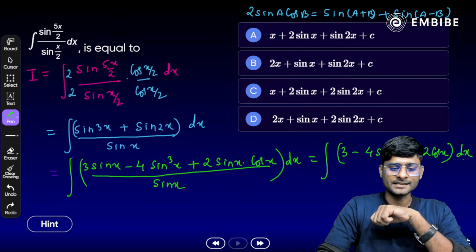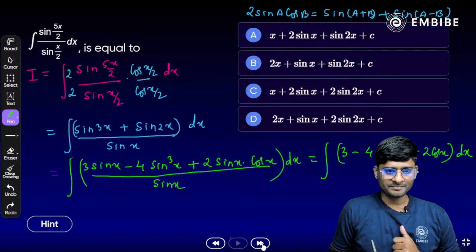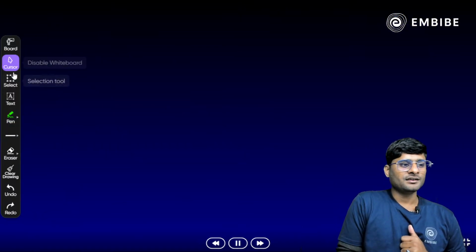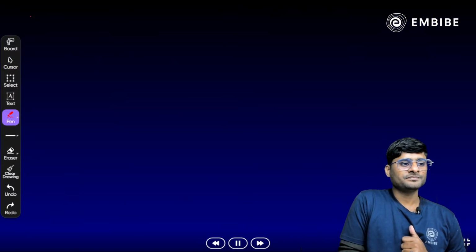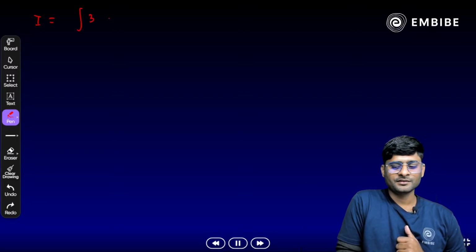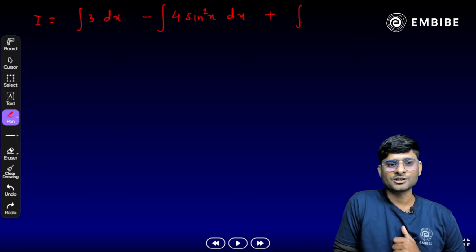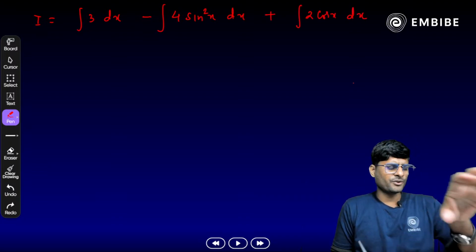OK, yes, now we break this and integrate it. How do we do that? Take a look here. Integration I is equal to integration of 3 dx minus integration of 4 sin square of x dx, and then plus integration of 2 cos x dx here. But look at the middle here.